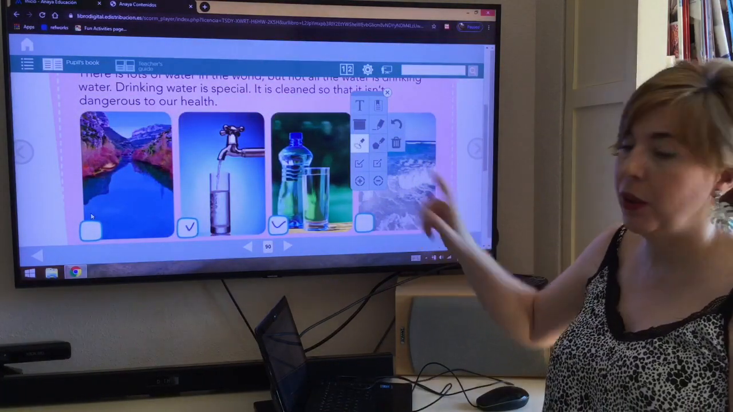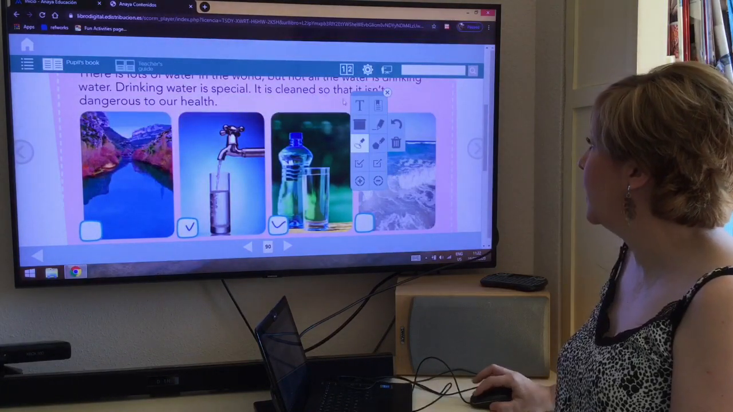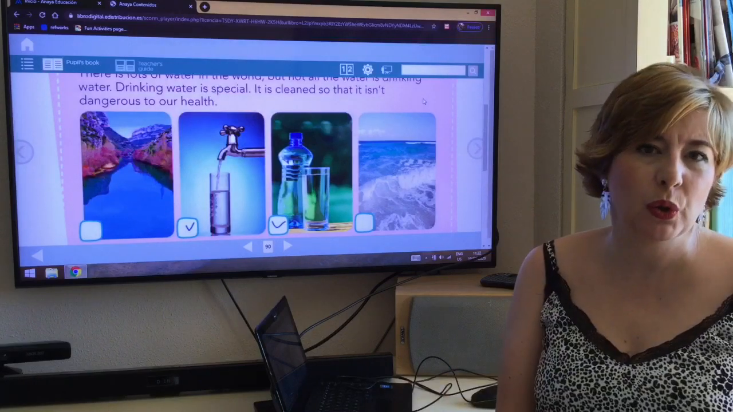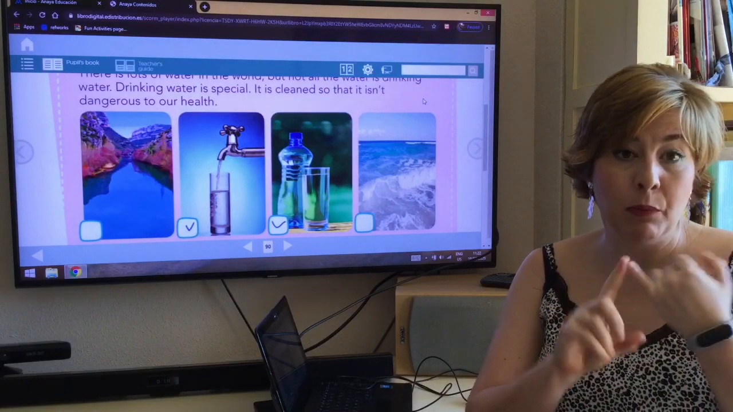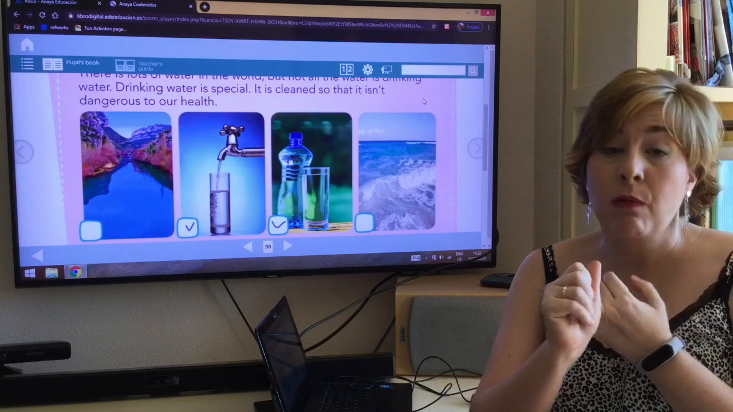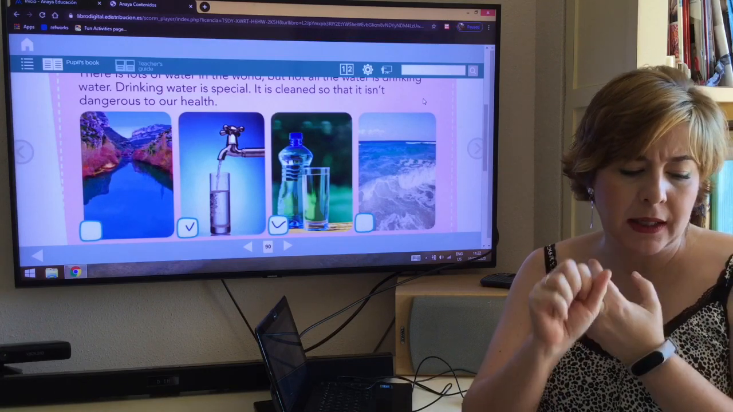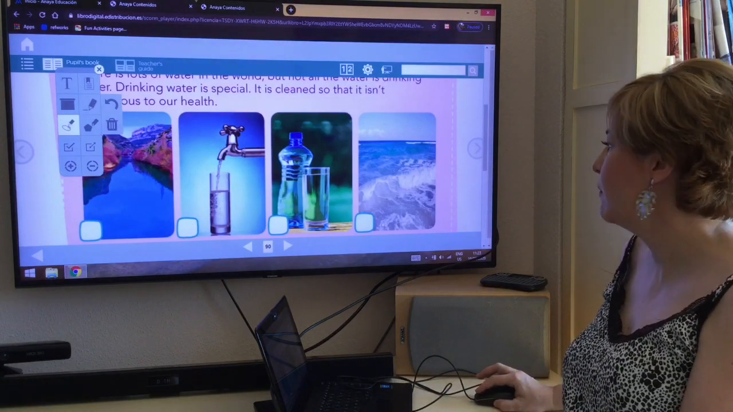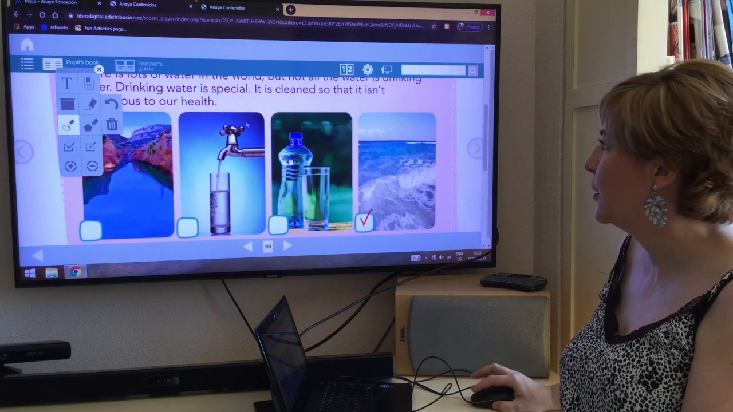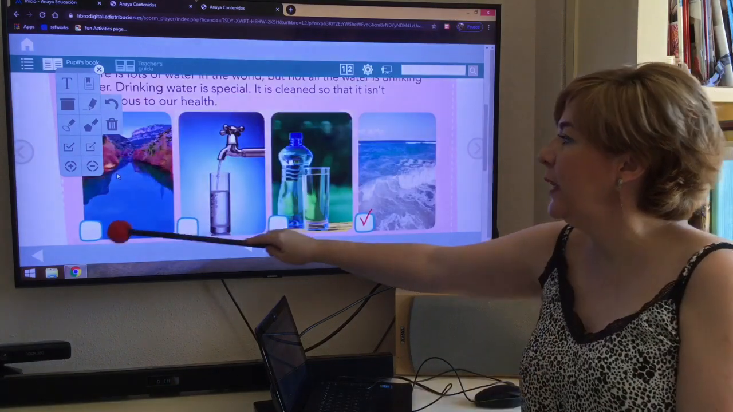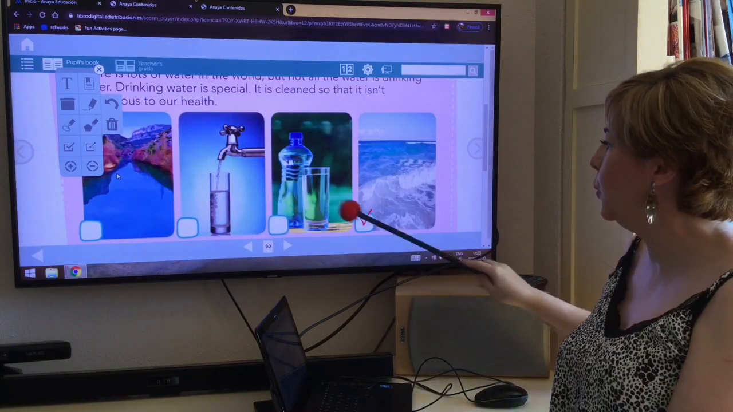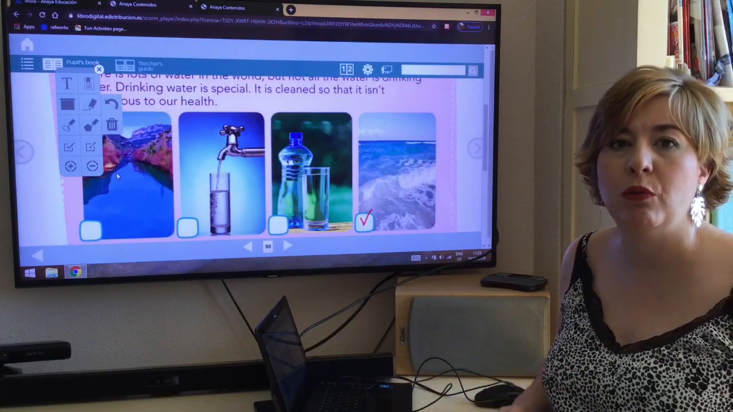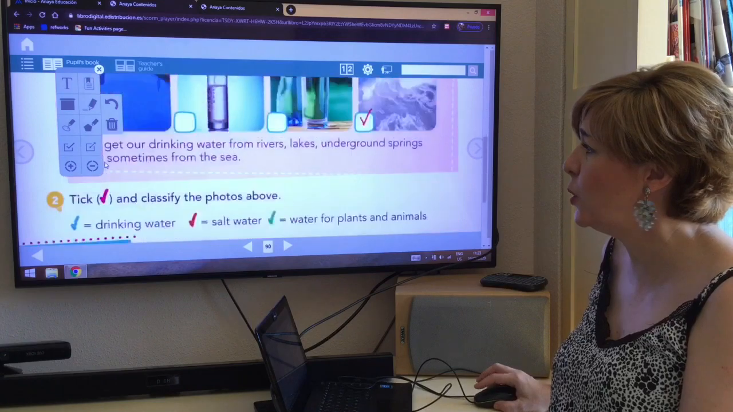And what about this one? This is the ocean. This is the ocean. So the ocean, what color does it have to be? Blue for drinking water, red for salt water, and green for water for plants and animals. We have to color it red. So remember, green, blue, blue, red. Okay? Green, blue, blue, red. Let's go to the